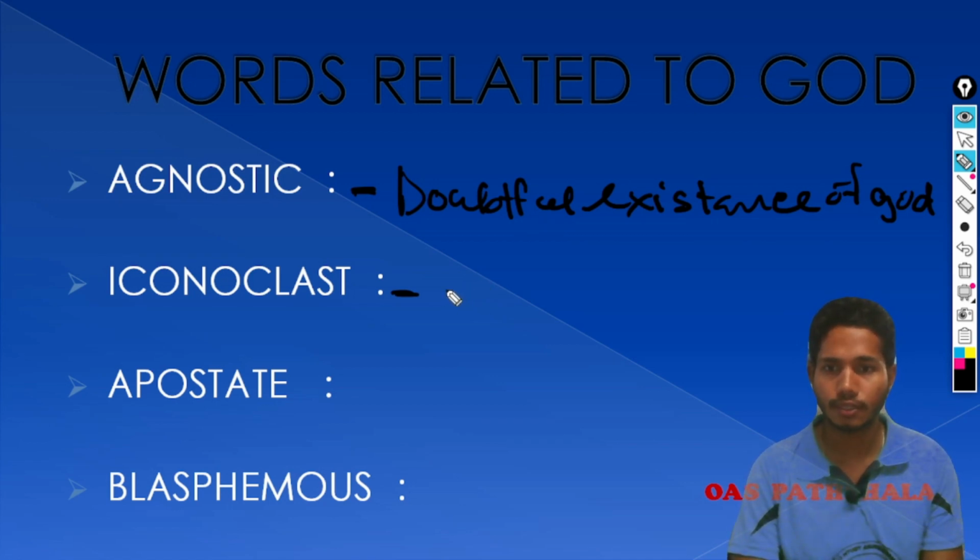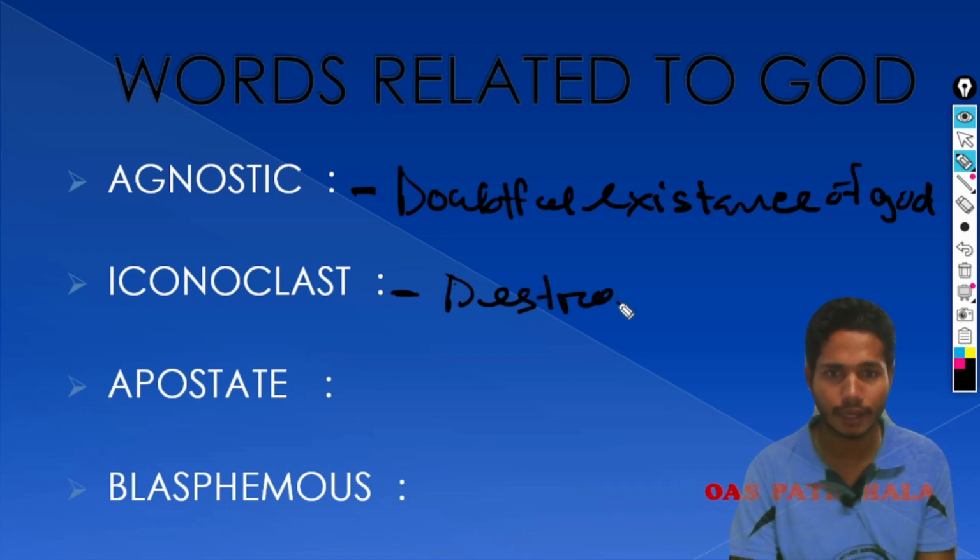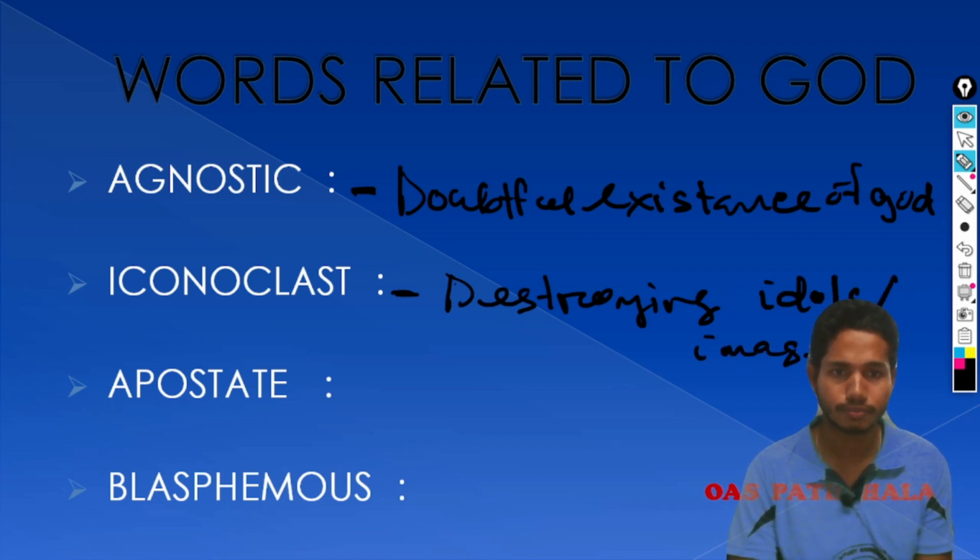So second word is iconoclast. Iconoclasm. There is a word called iconoclasm, which simply means destroying idols or images. Destroying idols or images of gods, or destroying some kind of religious beliefs.